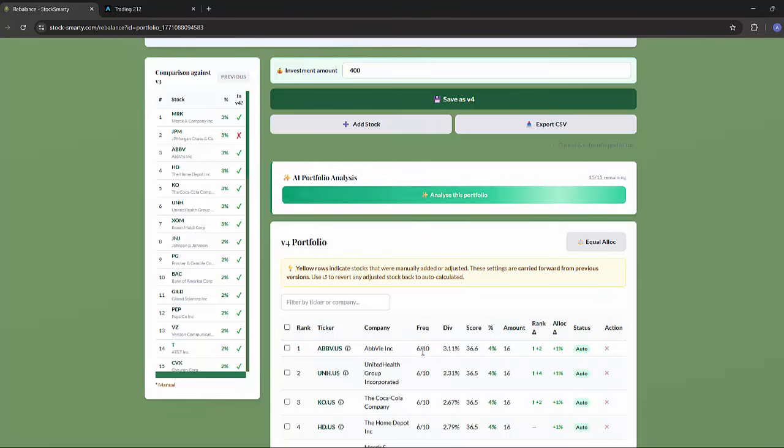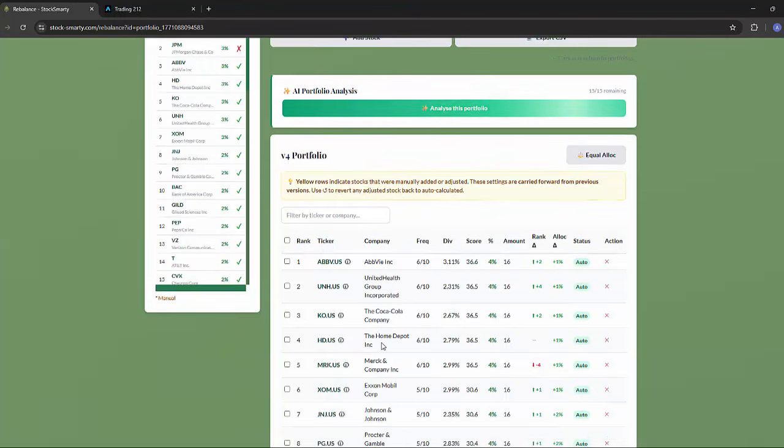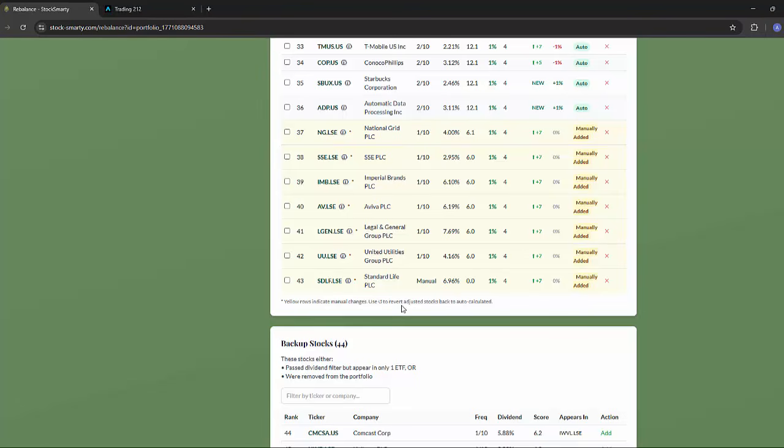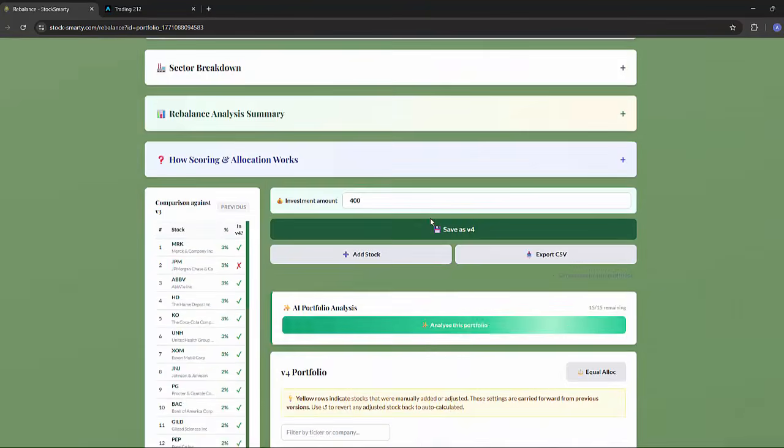So the more likely scenario in this case is probably that the dividend has gone below 1.9%, which means it doesn't meet my threshold, which means I don't want it in my profile anymore. So whereas I had 50 stocks previously, it looks like now we're limited to 43. And again, if you don't understand what the yellow shading is on these stocks, then please review my previous videos and that will all be explained.